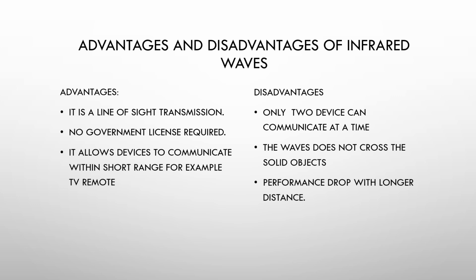Now let's see the advantages first. It is a line of sight transmission. That means the signal will flow in a straight line. Take the example of your TV remote. If it is not straight to the receiver, then you cannot change the channel, so the signal will not flow. So it is a line of sight transmission.